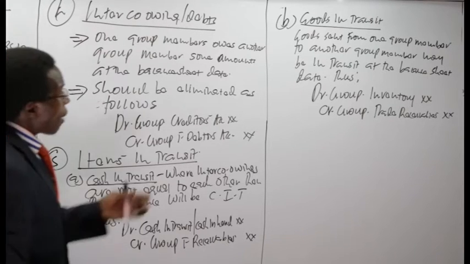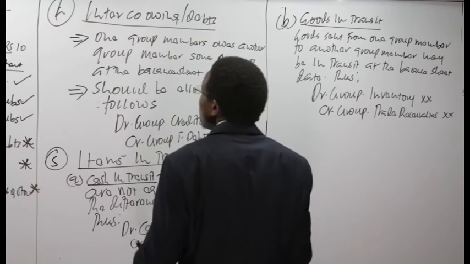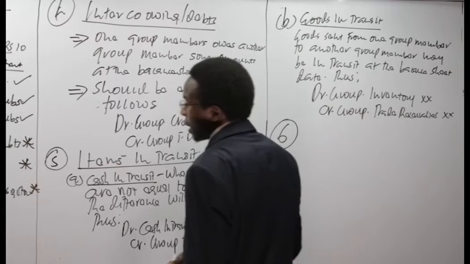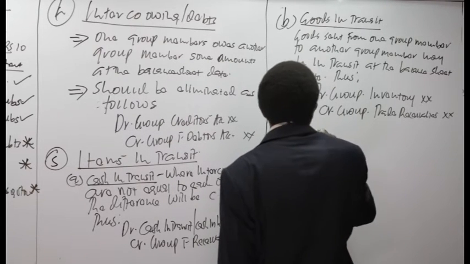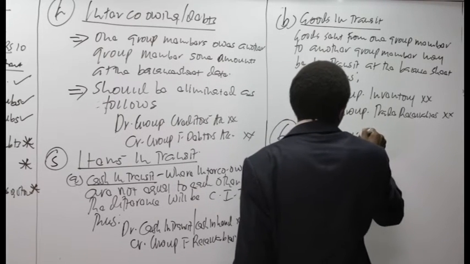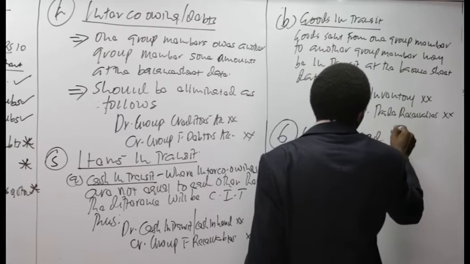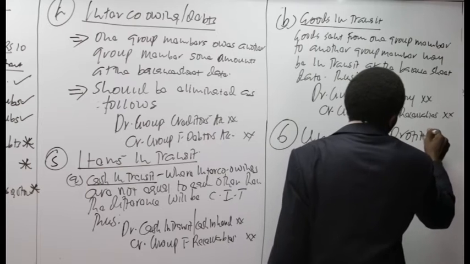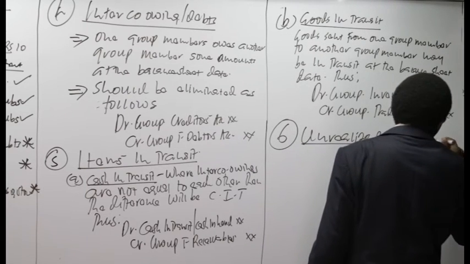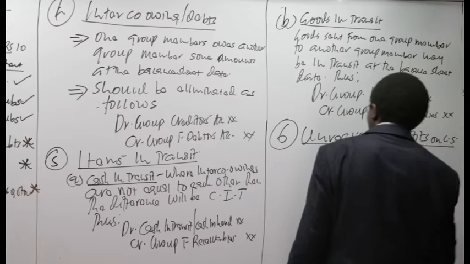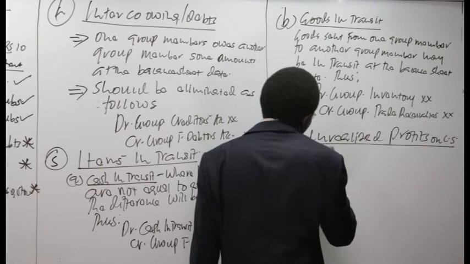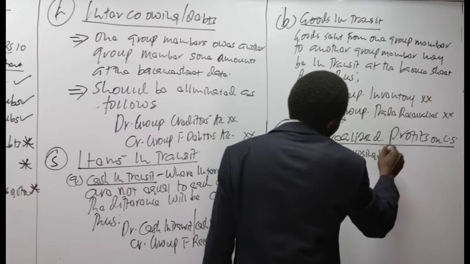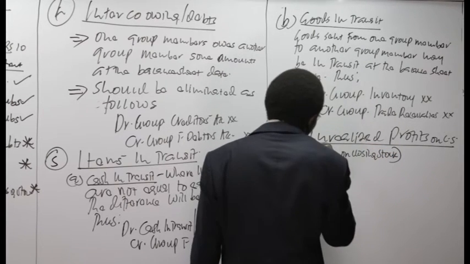Fine. Now, after we have known that, we need to move on to the next item. Number 6, adjustment: the unrealized profits on closing stock, UPS.